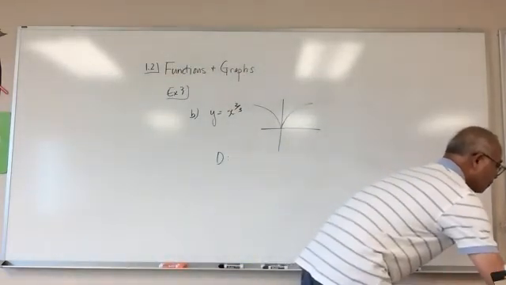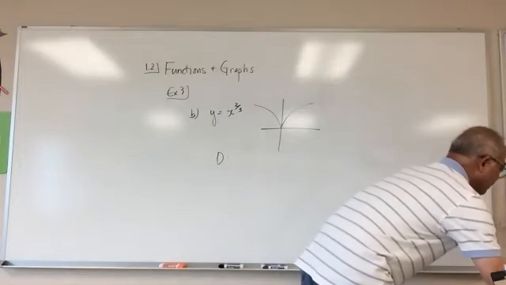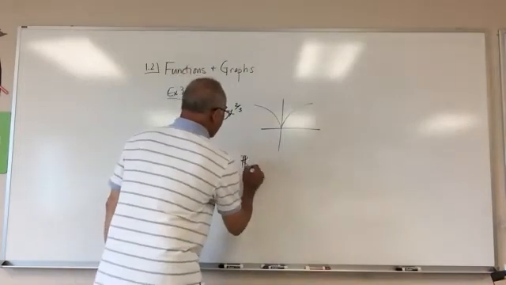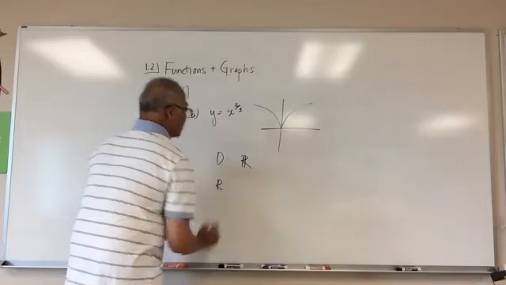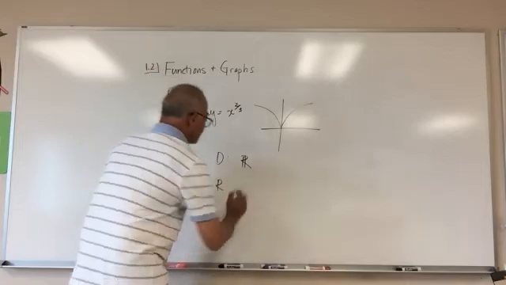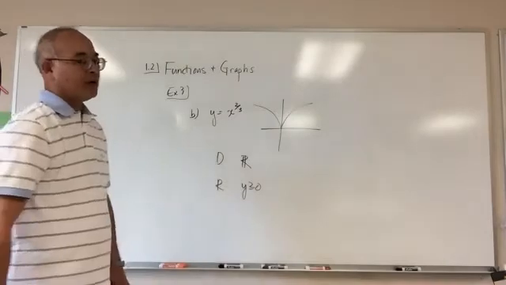All numbers. Right? Yep. The domain is all reals, right? What about the range? Greater than 0. Correct. Y is greater than or equal to 0, right? Good work.